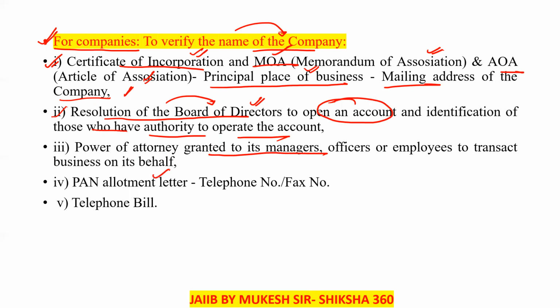Fourth one is the PAN allotment letter, or telephone number, fax number. Fifth one is the telephone bill. For verifying the address, we have to use the telephone bill.